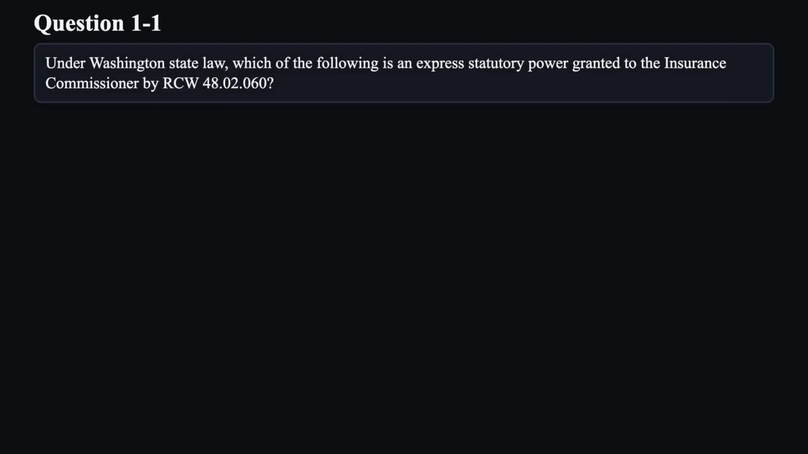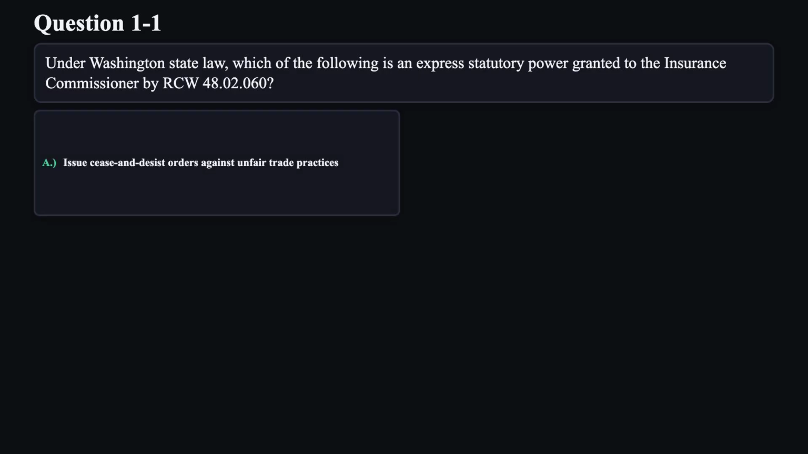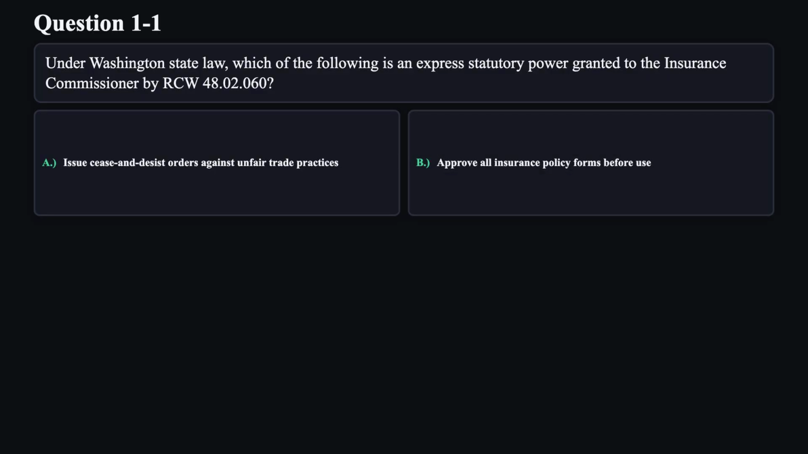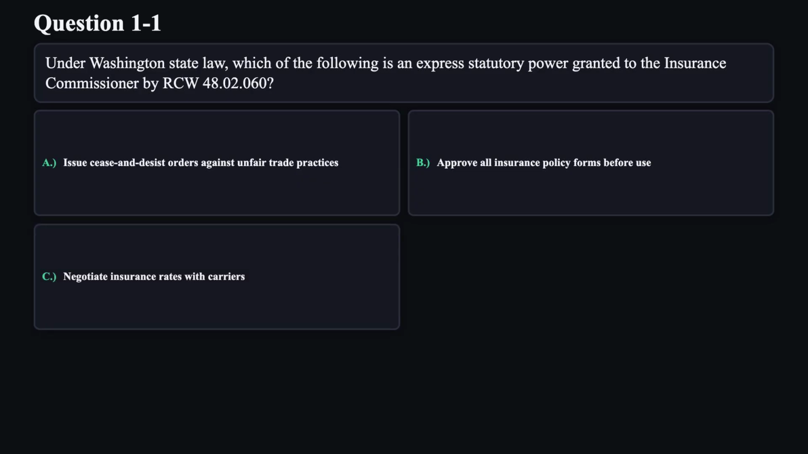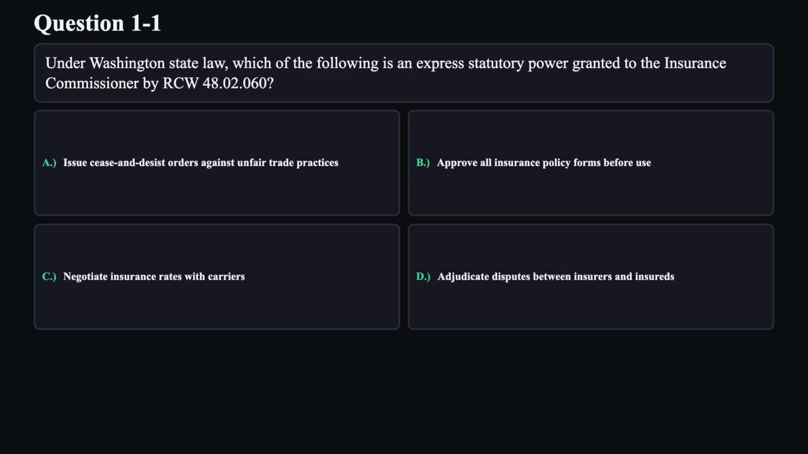Question 1. Under Washington state law, which of the following is an express statutory power granted to the Insurance Commissioner by RCW 48.02.060? A. Issue cease and desist orders against unfair trade practices. B. Approve all insurance policy forms before use. C. Negotiate insurance rates with carriers. D. Adjudicate disputes between insurers and insureds.